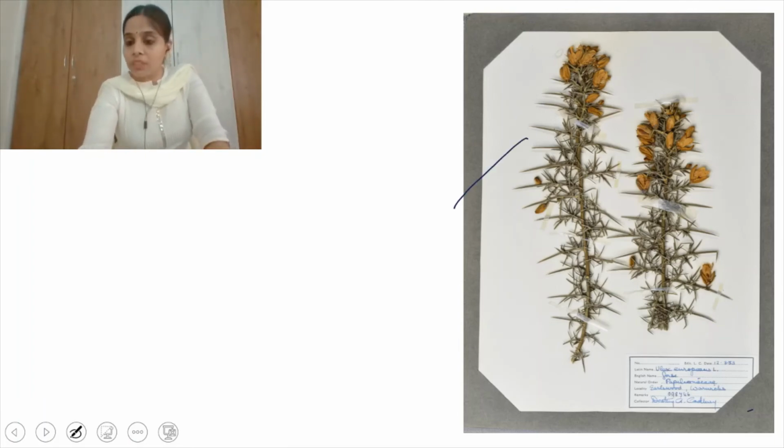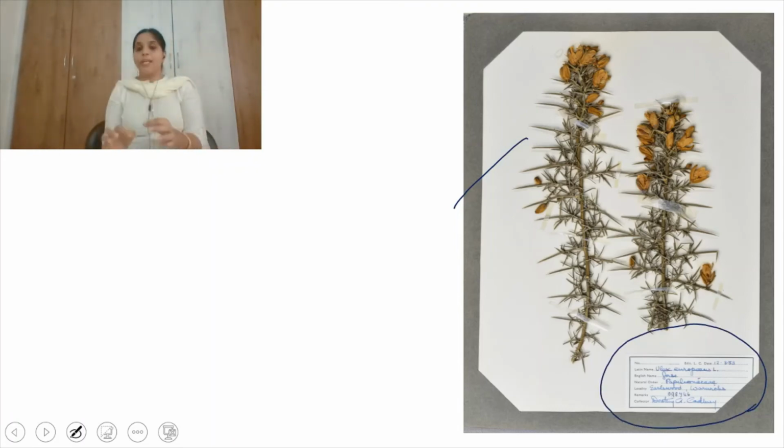And there is a label. The label records the person who collected this specimen, the date of collection, the place of collection, the local name, and the botanical name of this specimen. Everything will be written there.